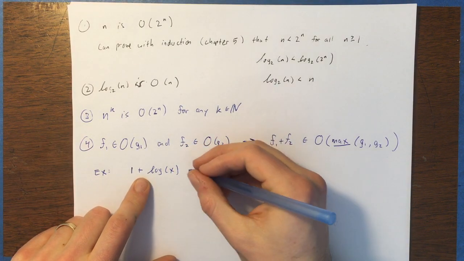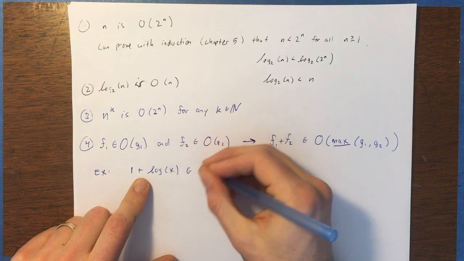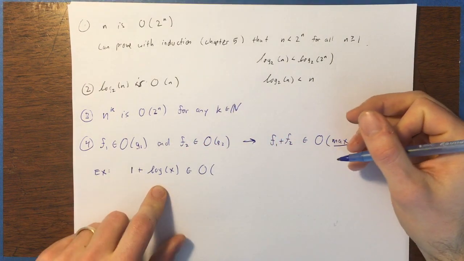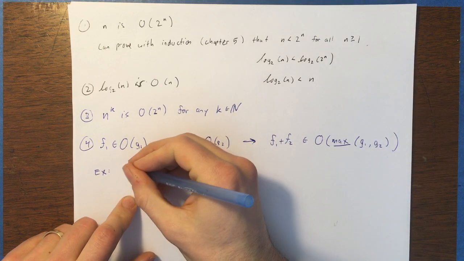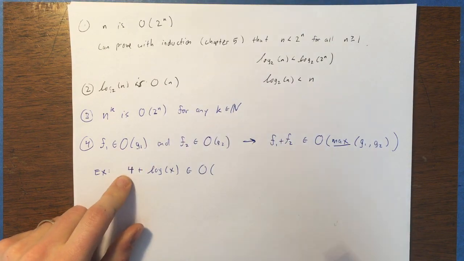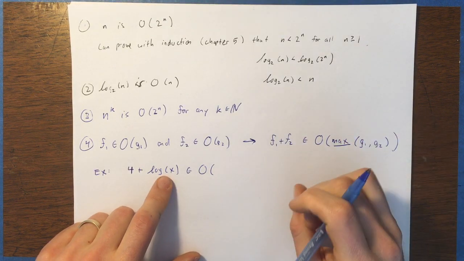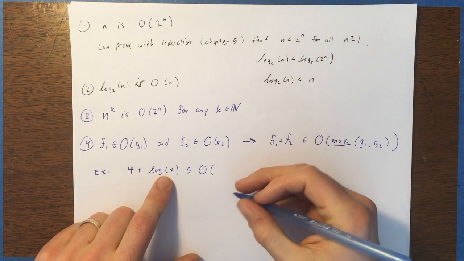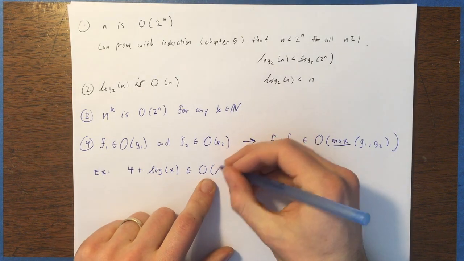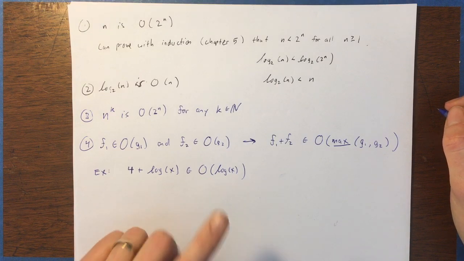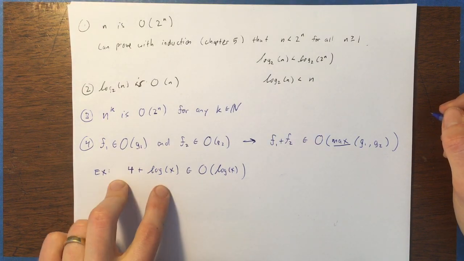That's going to be big O of the bigger of the two of these. So, let's say this is like 4 actually, so 4 is big O of 1. Log x is going to be big O of log x. And so this is going to be big O of log of x, like that. So you take the bigger of the two, right?